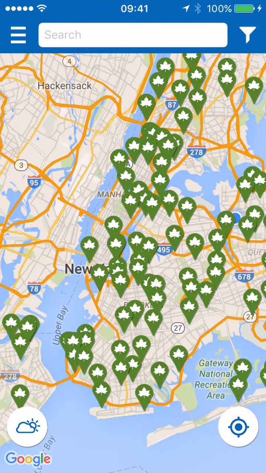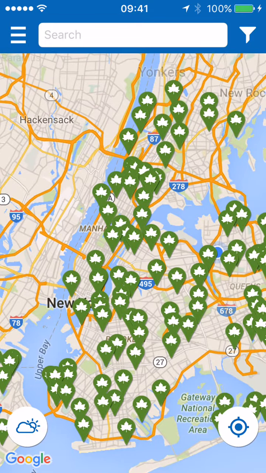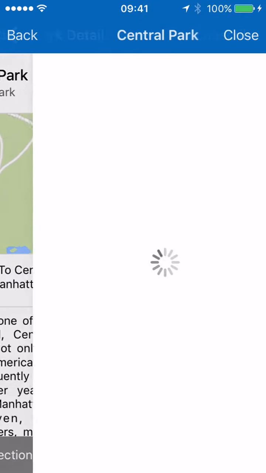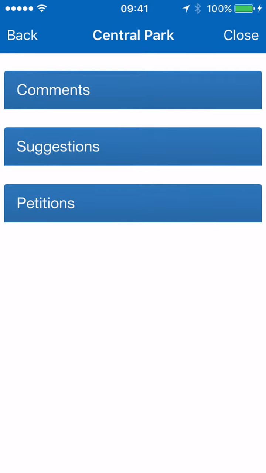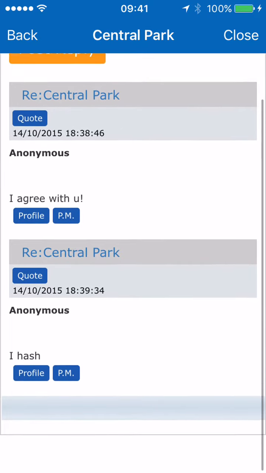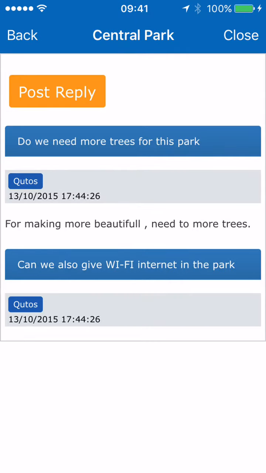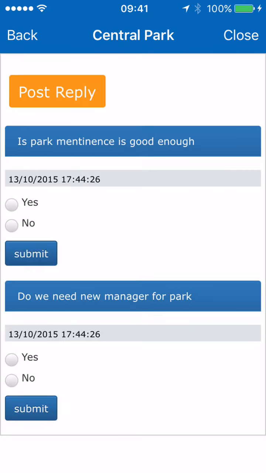When we look at the park's details, we see a button named Forum in the bottom right, and that brings us to another function. This function is designed to let the users communicate with each other or the government agencies regarding their specific neighborhood parks, as well as bringing problems, concerns, or opinions to city officials. Users can see other user comments and make suggestions about the park.